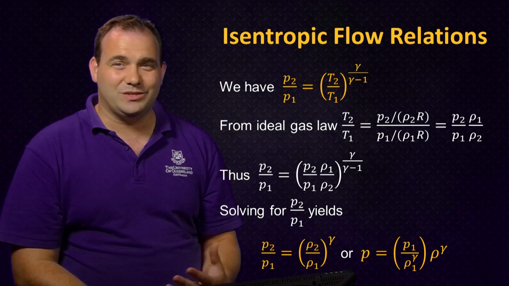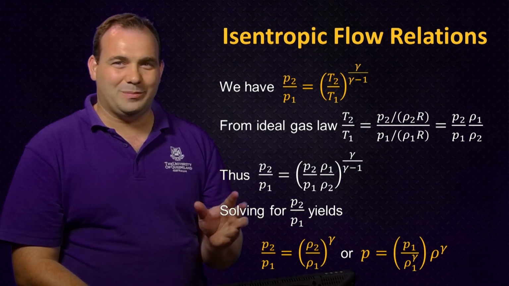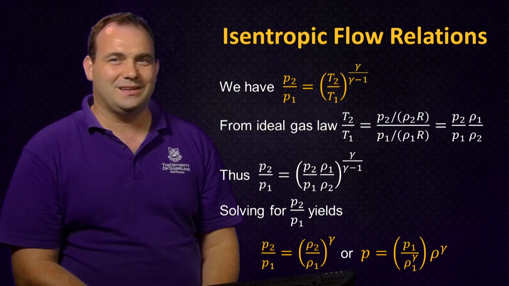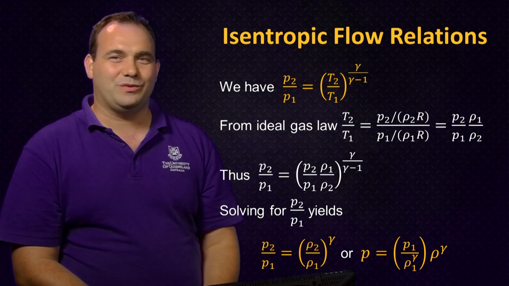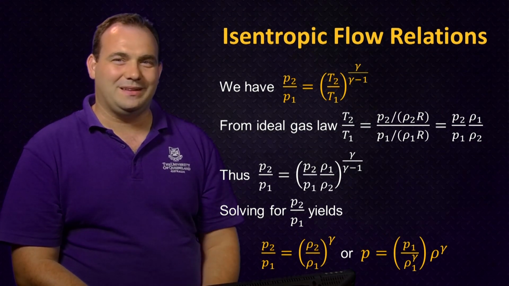Now if we let state 2 be arbitrary, so we remove that subscript 2, we find that the pressure is going to be equal to a constant, which depends on the initial state, times rho to the gamma. This is that expression that we needed in order to take the derivative of pressure with respect to density and find that final expression for the sound speed. And we're going to do that in the next module.